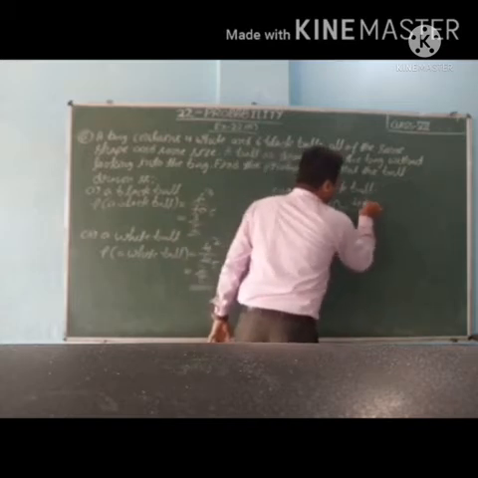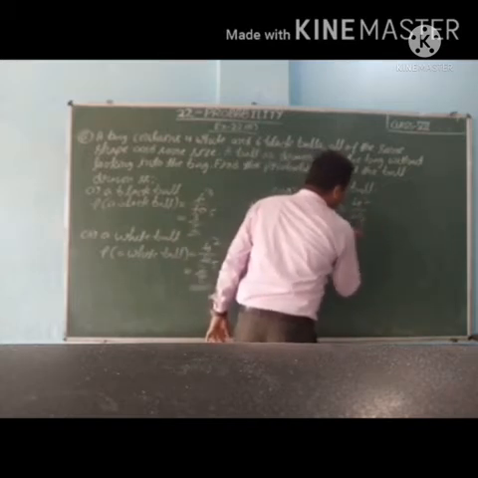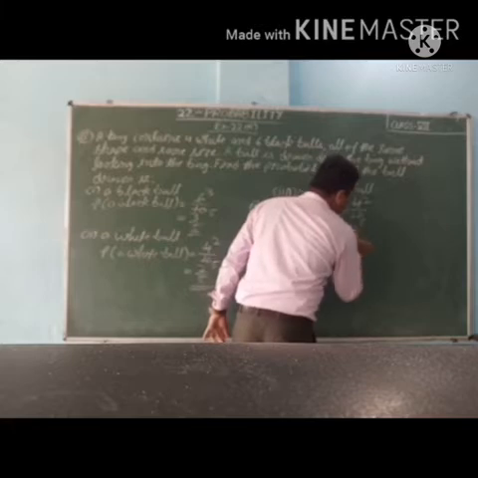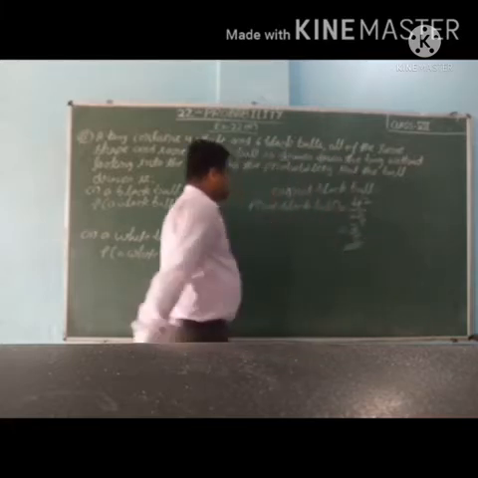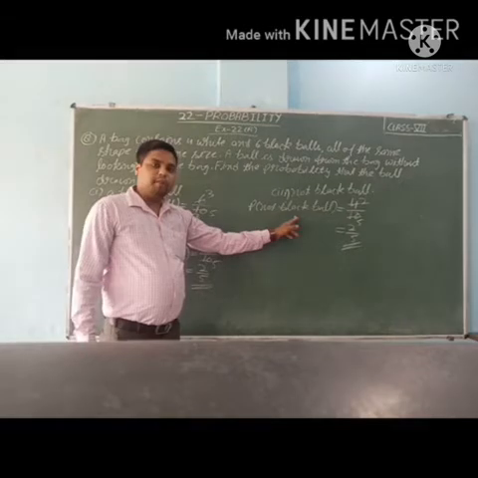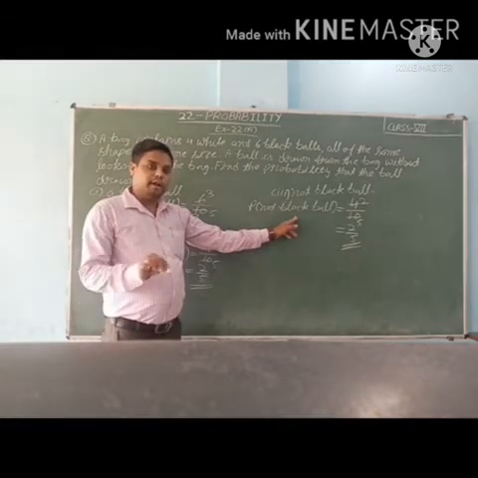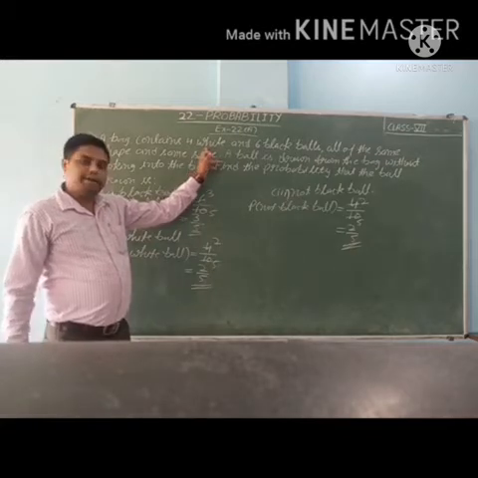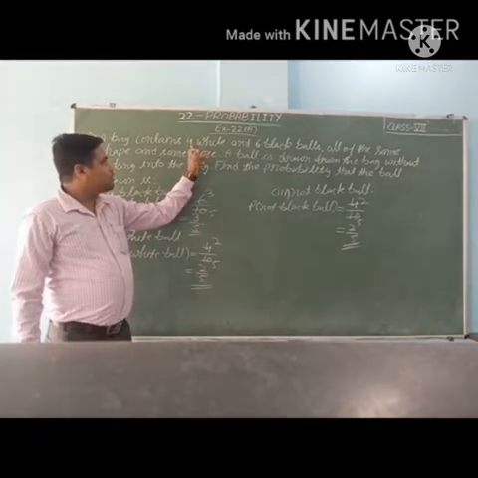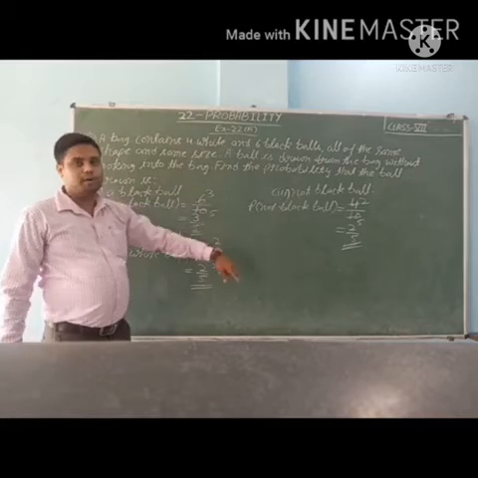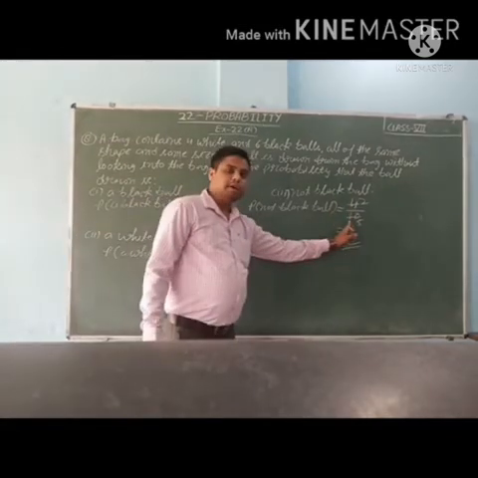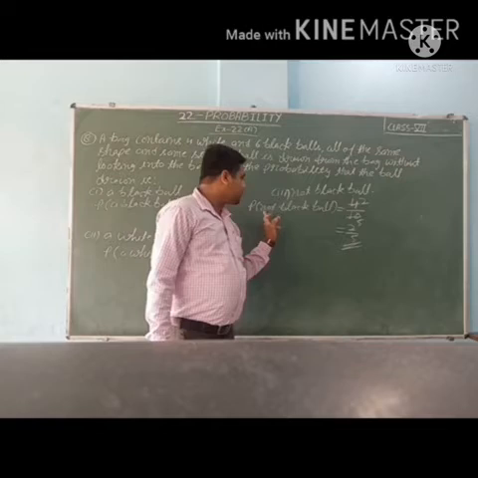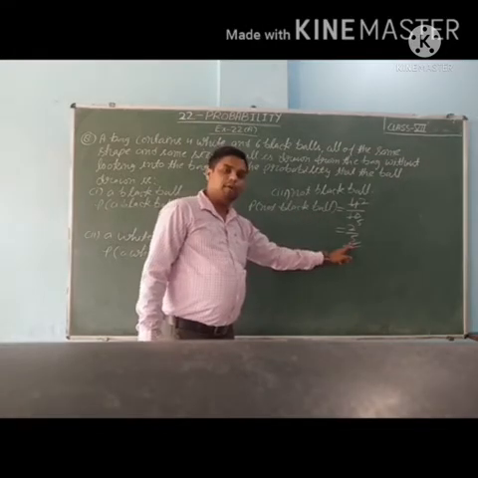So 2 2s are 4, 2 5s are 10. So 2 upon 5. Listen again: not black ball means any other color ball, and any other color ball is only a white ball. So 4 upon 10. It means the probability of drawing not a black ball is 2 upon 5.